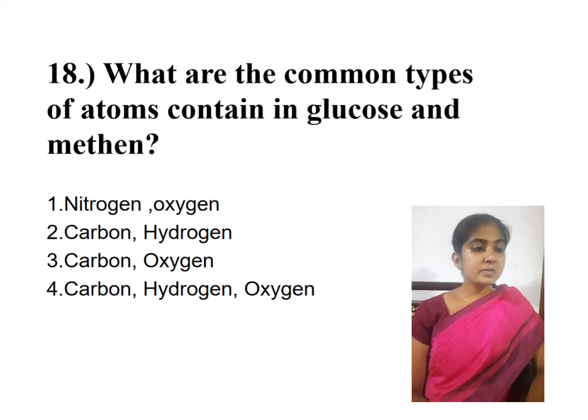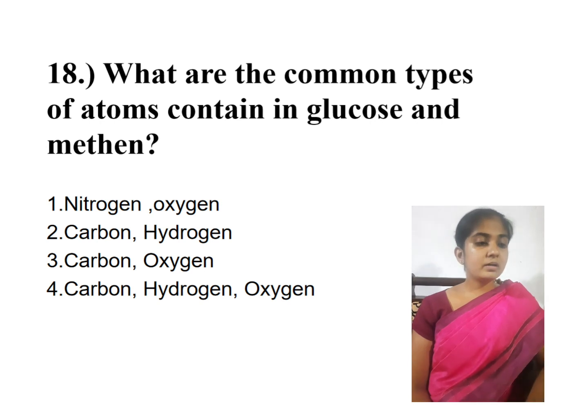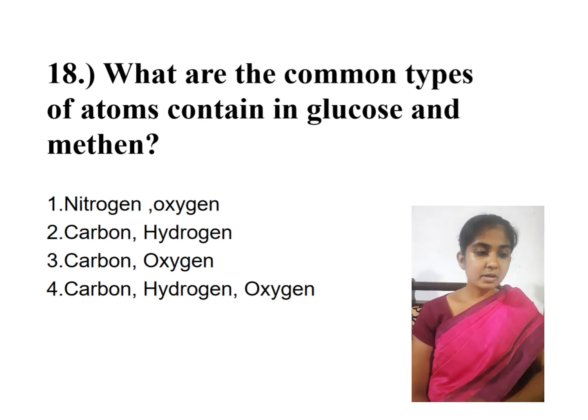What are the common types of atoms in glucose and methane? I previously said carbon, hydrogen, and oxygen are the elements in glucose. Methane contains carbon and hydrogen. So the common atoms are carbon and hydrogen.